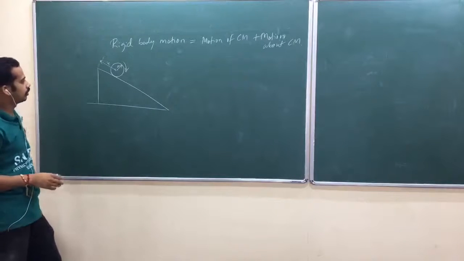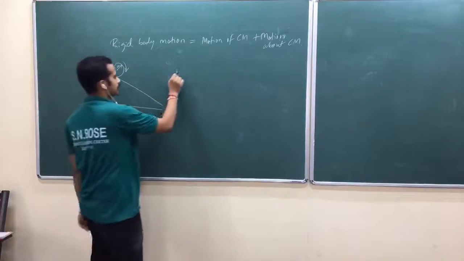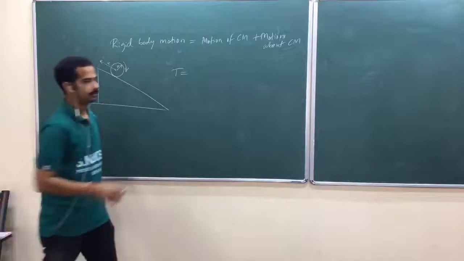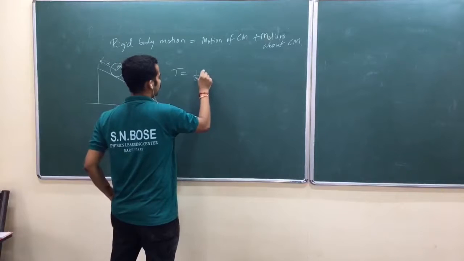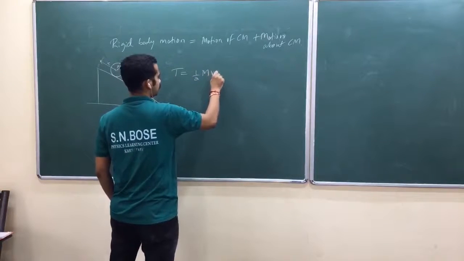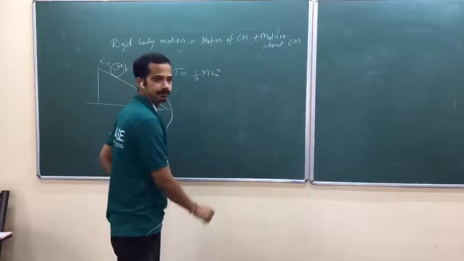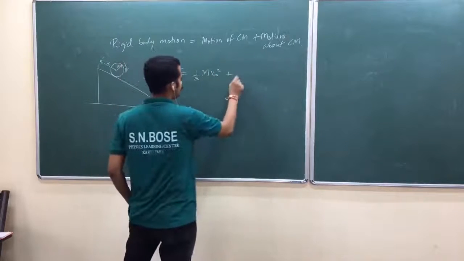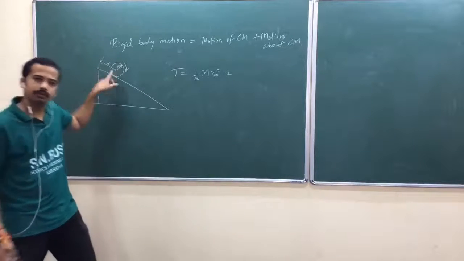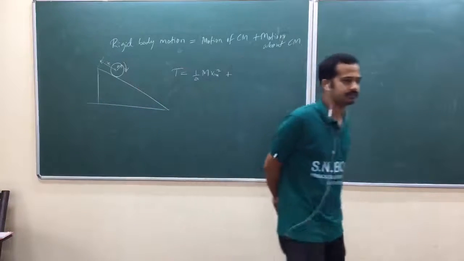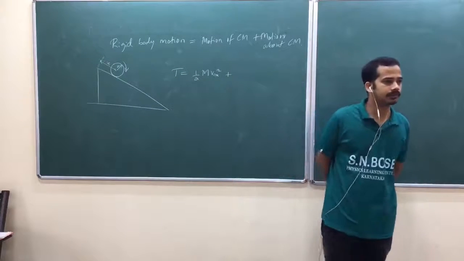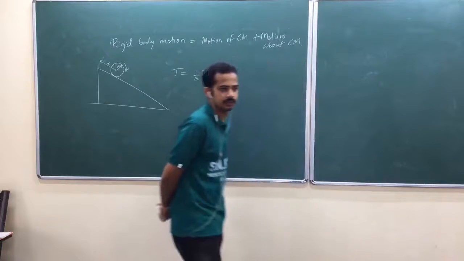Okay. So now you have to write like this: your kinetic energy of this rolling body. Is that okay? So half m, m is the mass, into velocity of center of mass the square. So then when you sit at that center of mass, you will have only rotational motion, either rotational motion or no motion, isn't it?